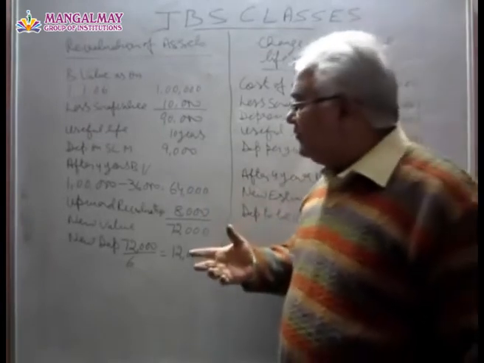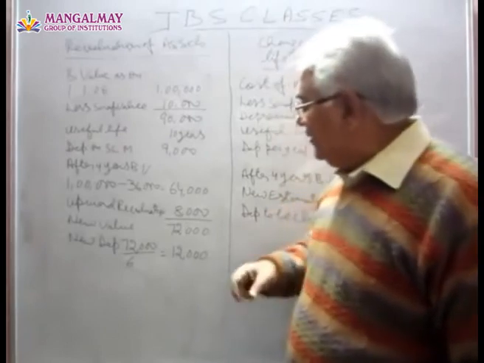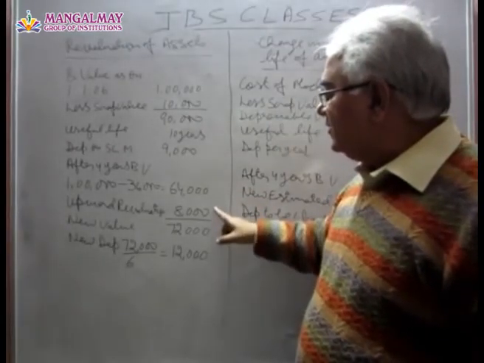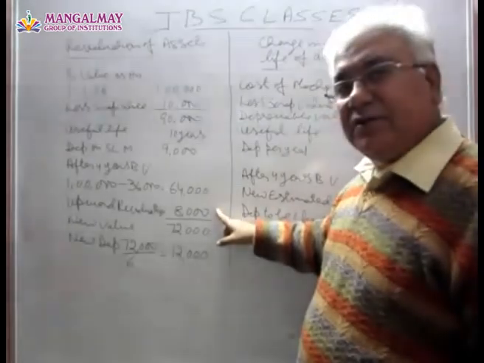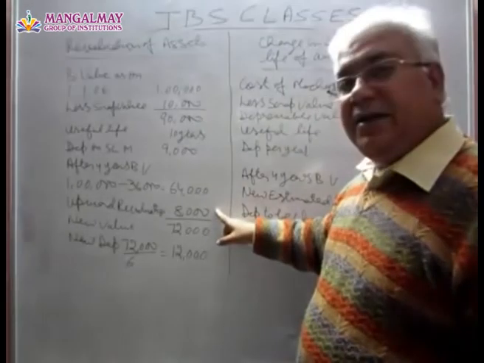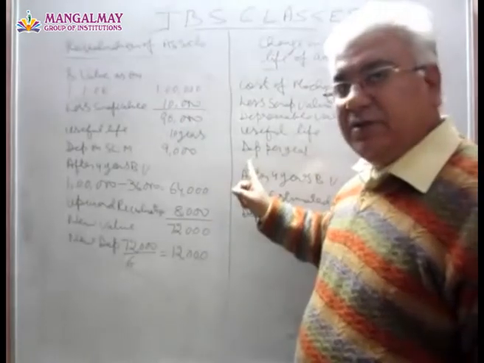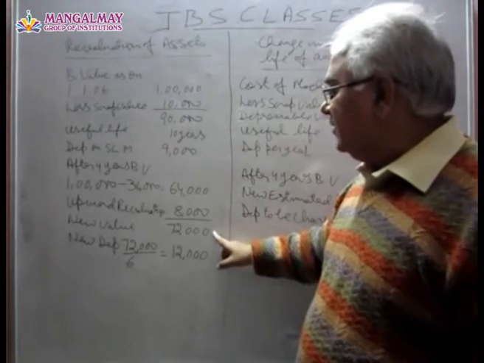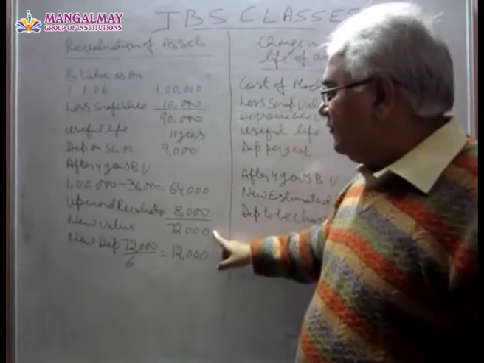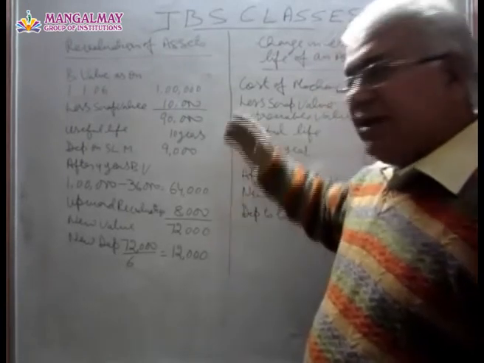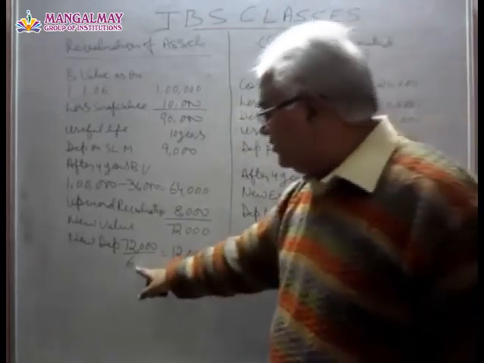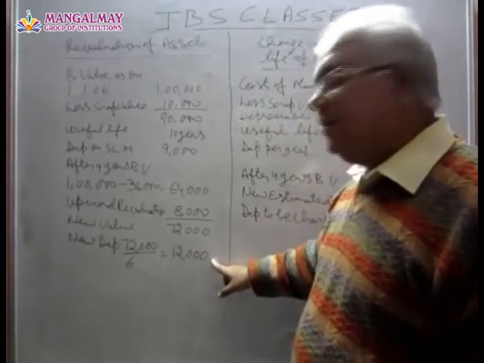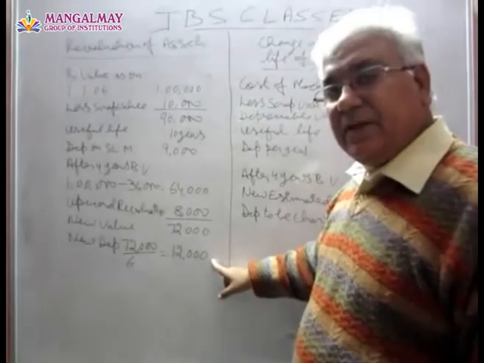On revaluation after 4 years, we find that this machine is worth 72,000. Hence there is an upward revision of 8,000. And this shall be credited to revaluation account. Okay. Now this 72,000 rupees is to be written off or depreciated over the remaining life of the asset, which is 6 years. Hence the depreciation to be charged from this year will be 12,000 rupees. Is it clear?